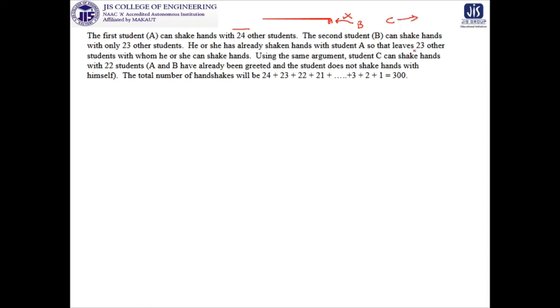So the number of handshakes for it will be 23. With the same logic, it will be 24, 23, 22, 21 and so on. So the total summation you can get will be 300.